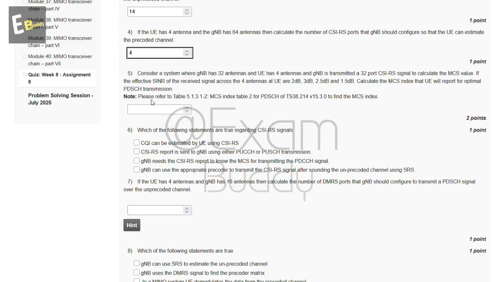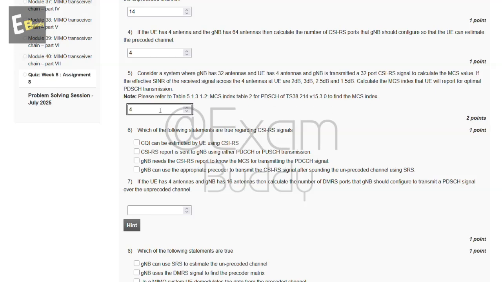Note, please refer to table 5.1.3.1-2, MCS index table 2 for PDSCH of TS 38.214 V15.3.0 to find the MCS index. So the answer of our fifth question is 4.